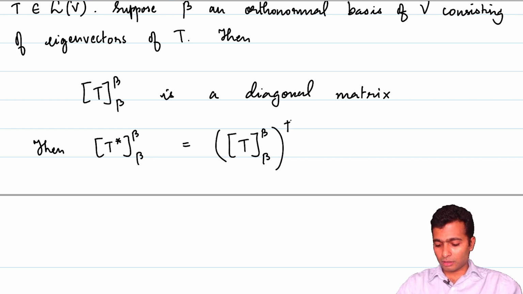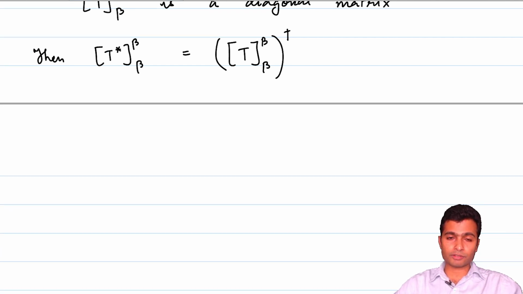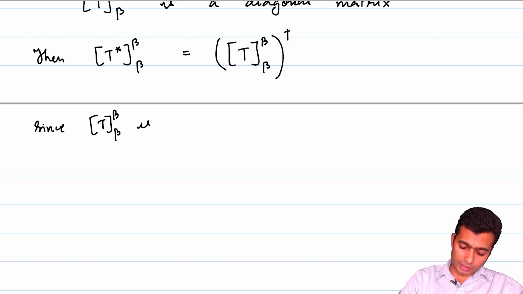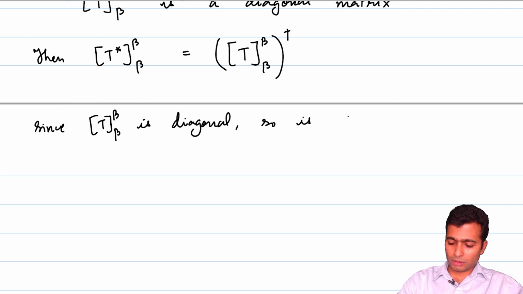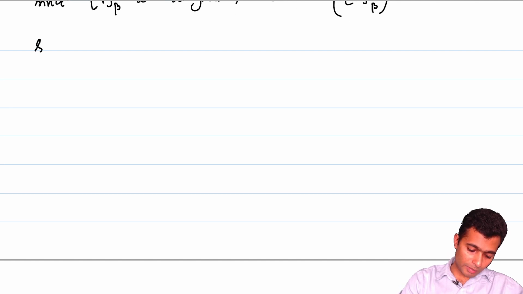Recall that the adjoint of a matrix is the conjugate transpose. But we know that the matrix of T with respect to beta, in this case, is a diagonal matrix. So what can we say about the conjugate transpose of a diagonal matrix? We again know that this is a diagonal matrix. Since the matrix of T is diagonal, so is its adjoint. And we know that diagonal matrices commute when we multiply.